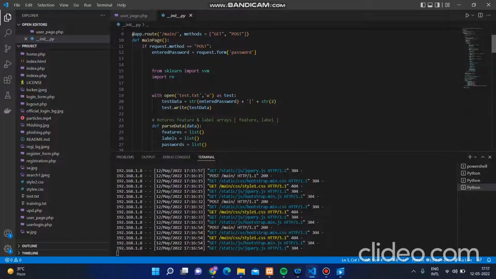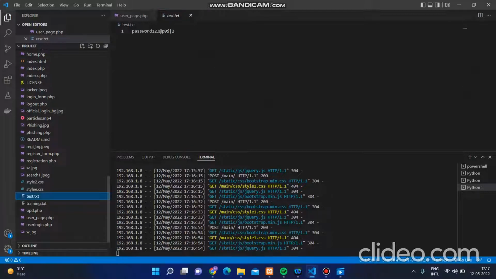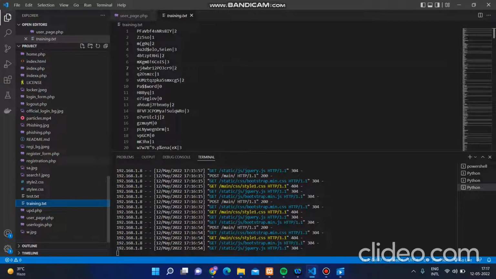We got the data from Kaggle.com, in txt format, in the form of passwords and their strengths. As you can see over here, a zero represents that the password is weak. If the password is 1, then it will mark it as a medium password.